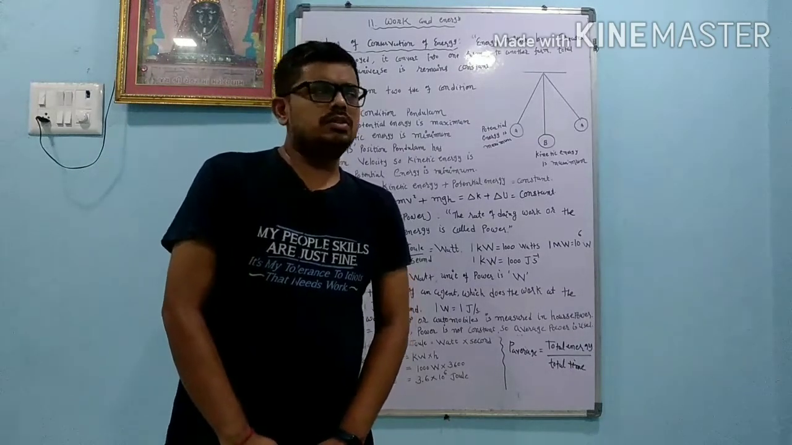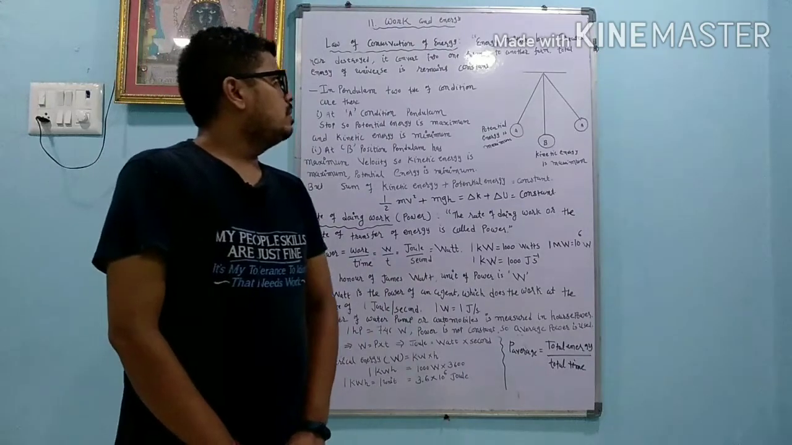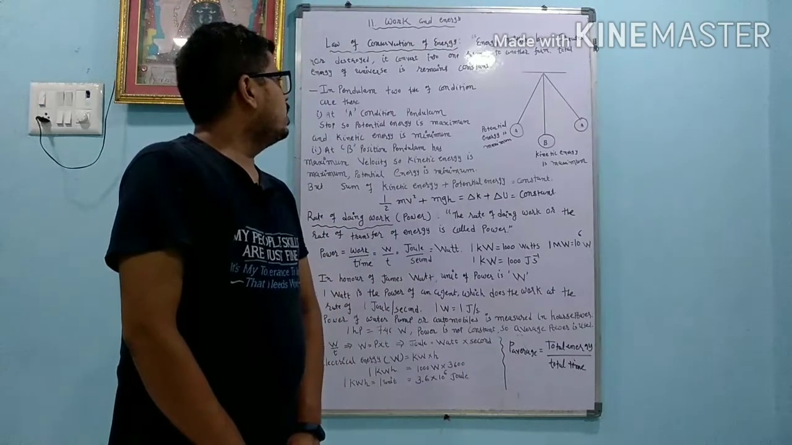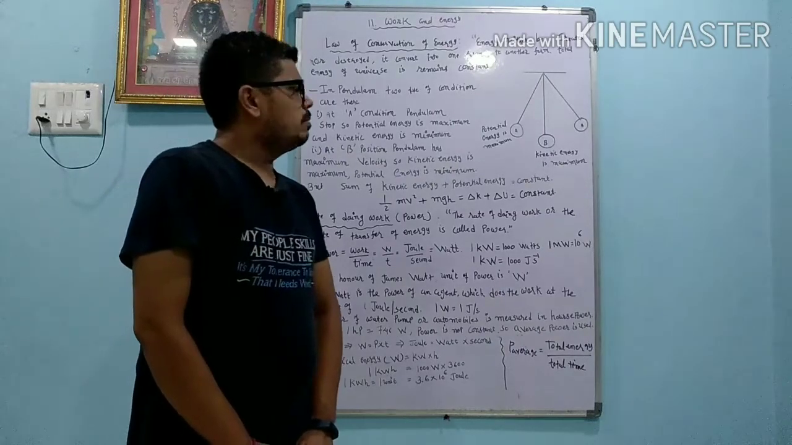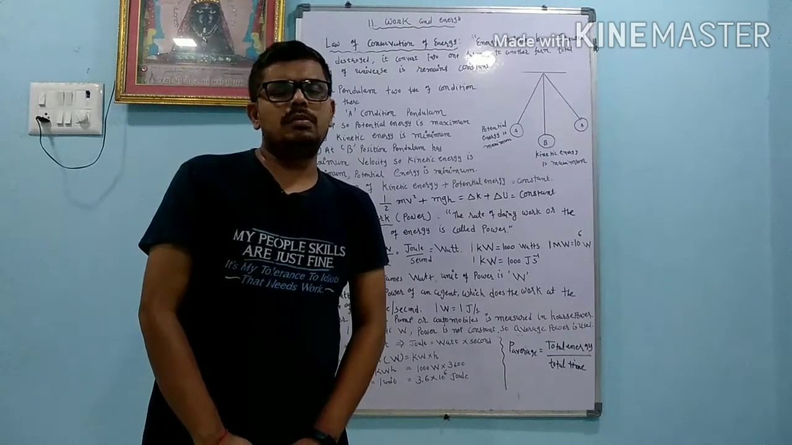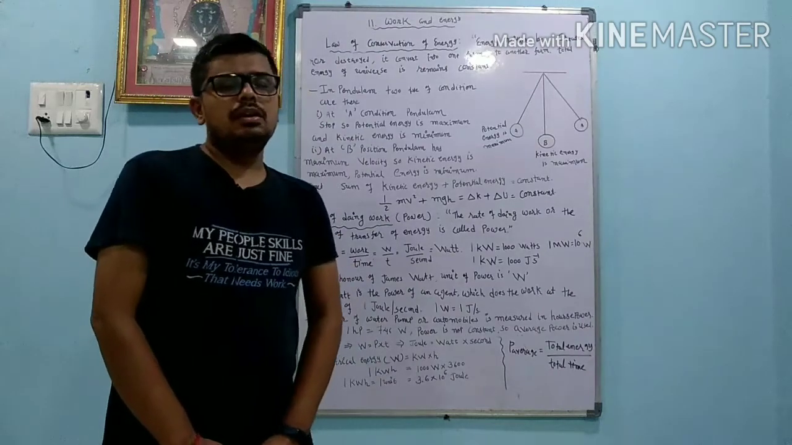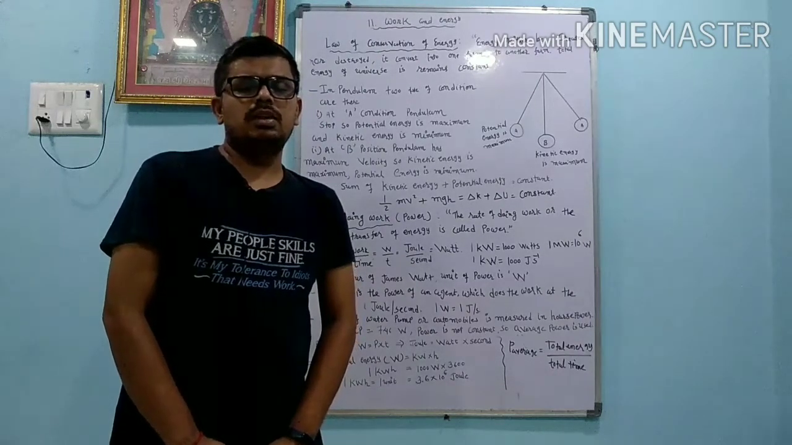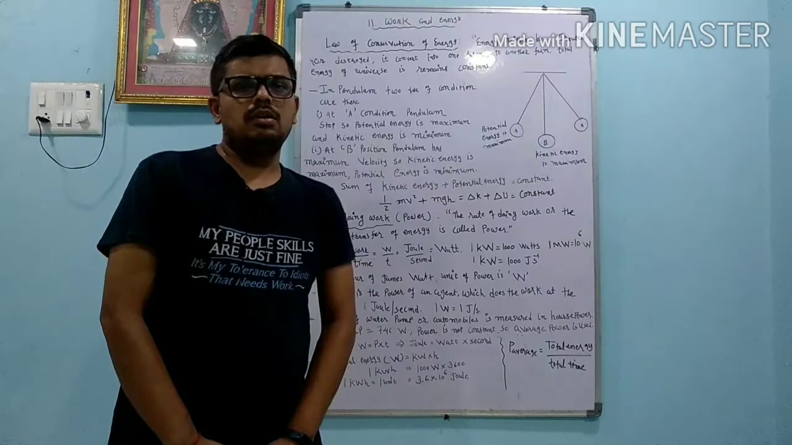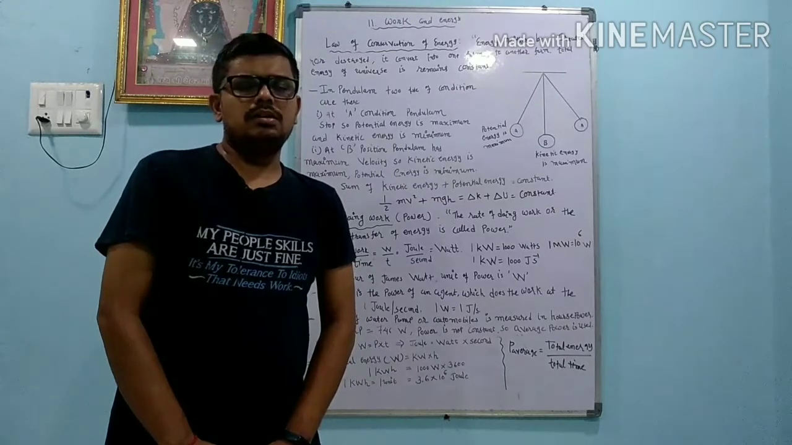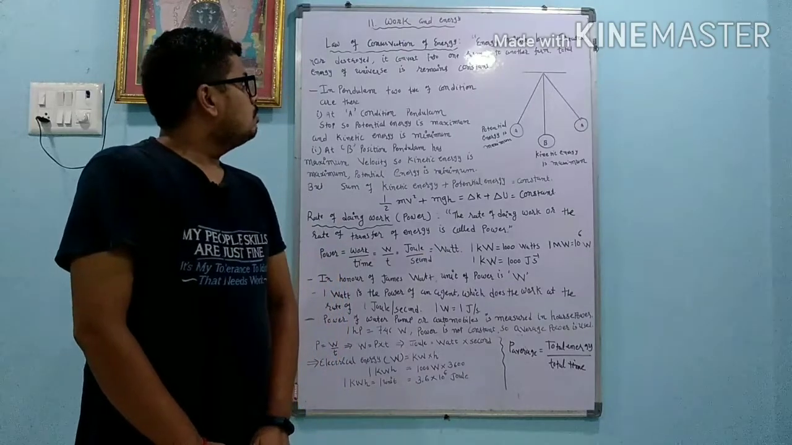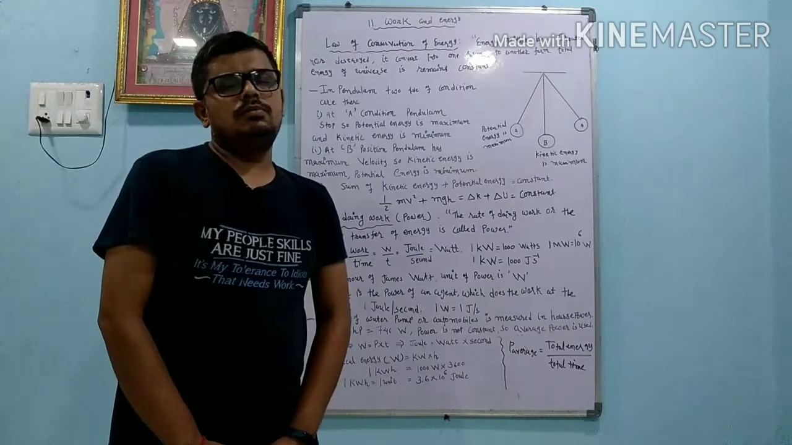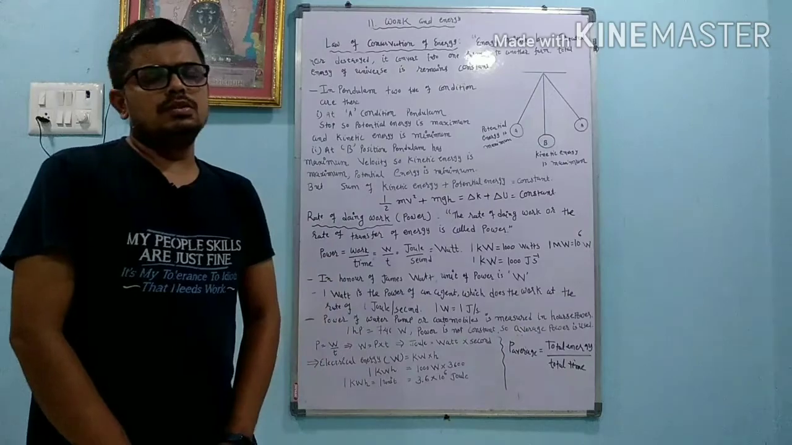So what is the statement of it? Energy can neither be created nor destroyed, it converts from one form to another form. The total energy of the universe remains constant. Dear student, we cannot produce energy or destroy energy. Any type of energy cannot be created or destroyed. It converts from one form to another form, and the total energy of the universe remains constant.